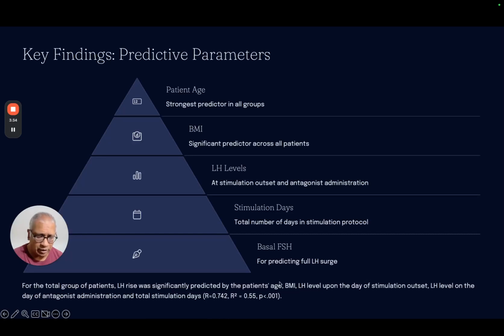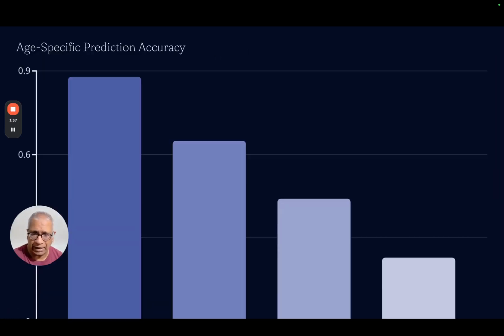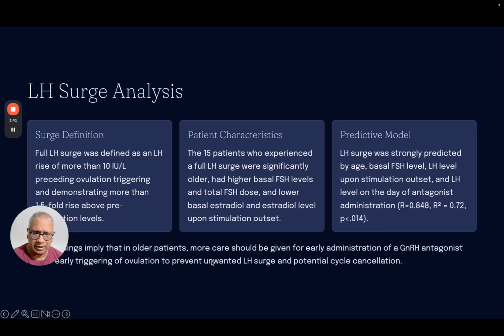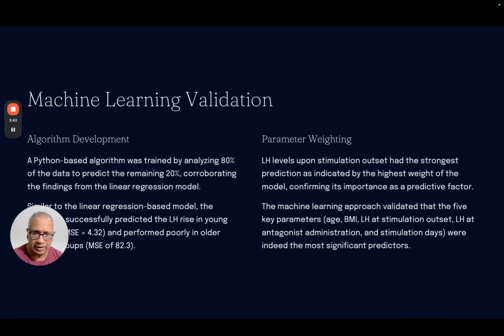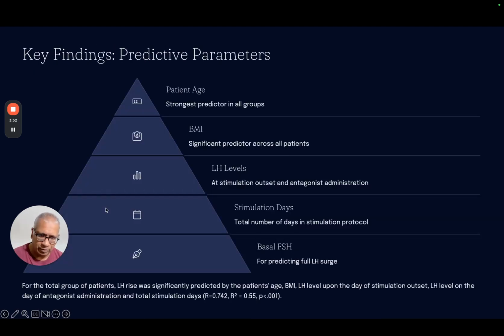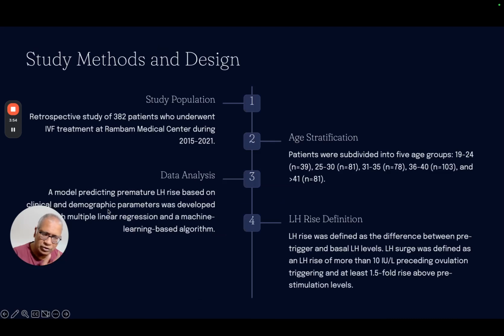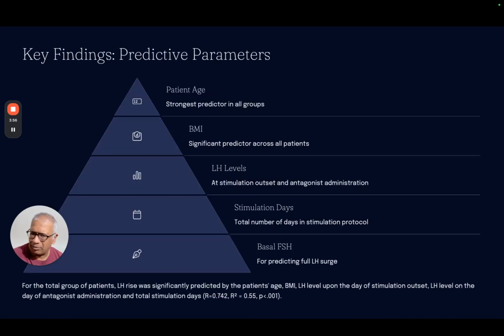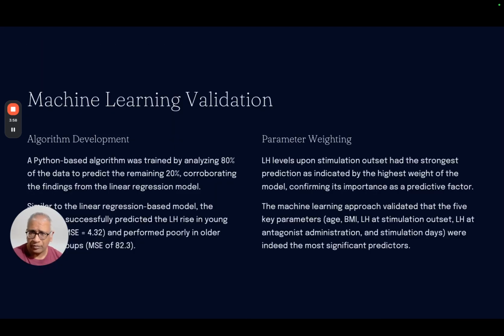If you have a look at the age groups, in the older age groups, it did not seem to make a difference. So this graph is for younger women. And what it tends to say is that as you grow older, the predictive model is not very good.